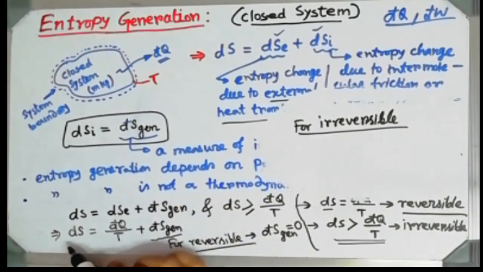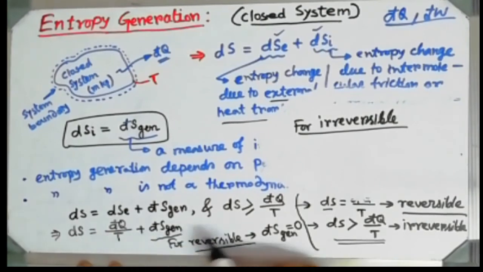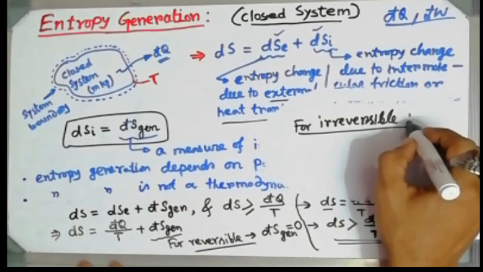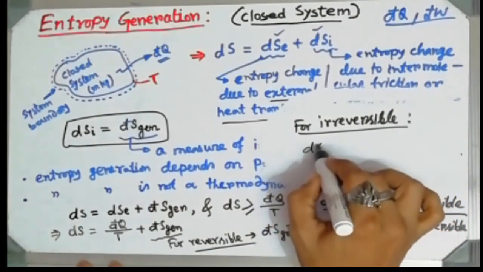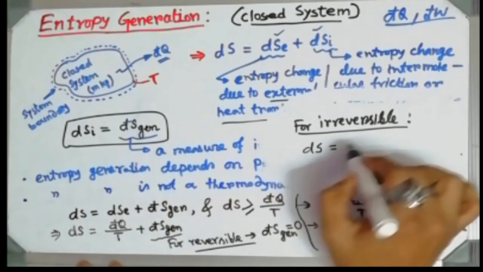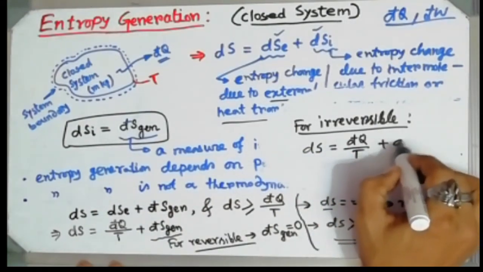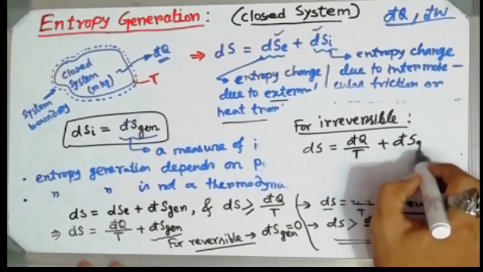So for an irreversible process, the change of entropy equals d cut q by t plus d cut S generation.